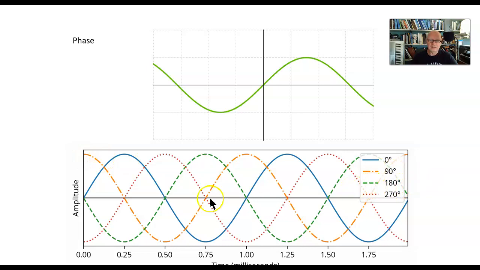A 180 degree, the green one, is back to the 0 point, but changing directions. In other words, here the green one, it's going down at this 0 point rather than up like the blue one. And then 270 degrees is this red one. It starts at point 0 at this point in time. So we can change phase.